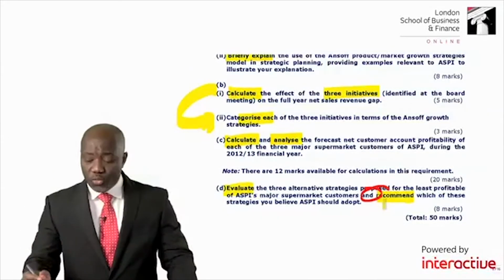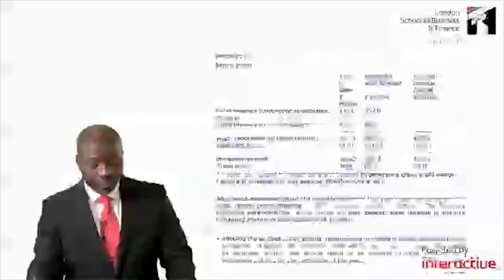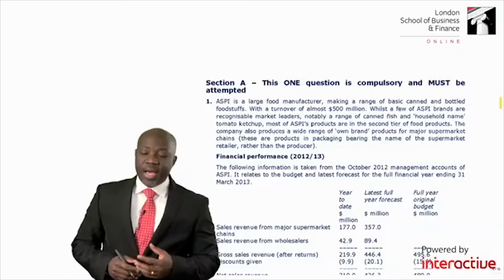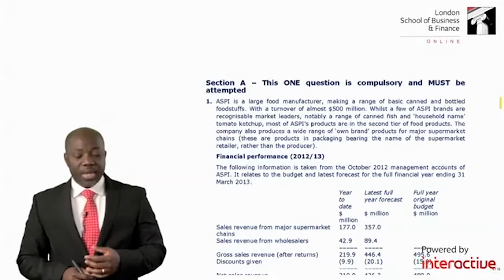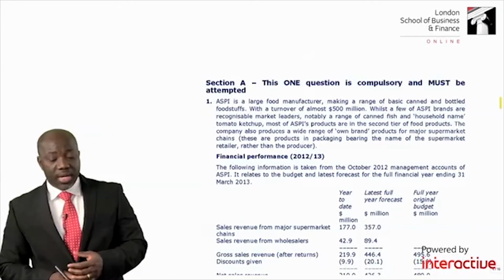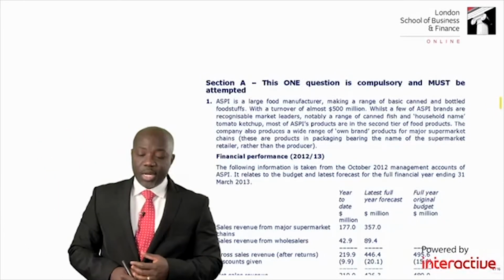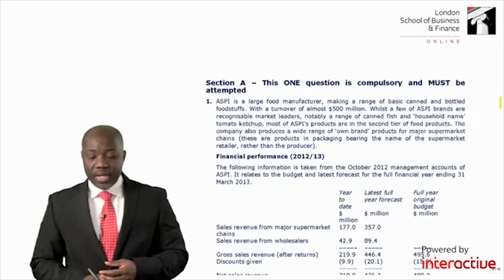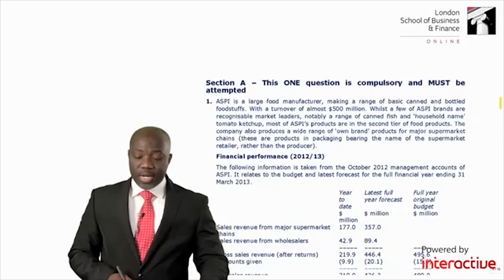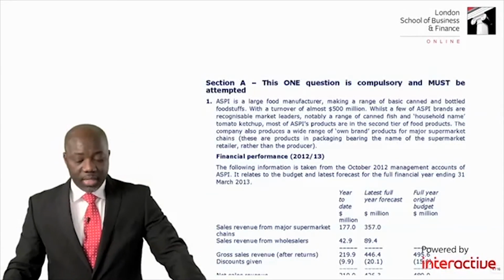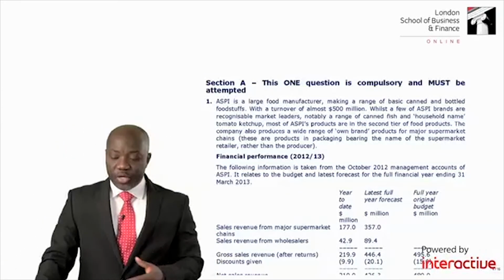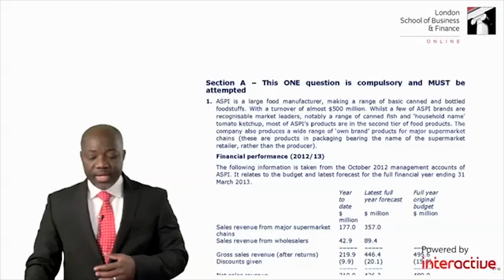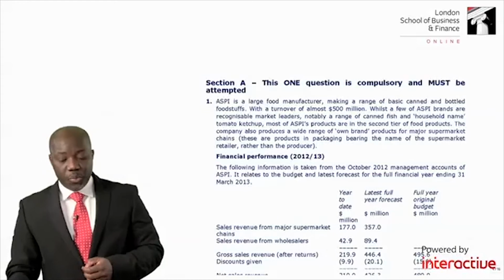Now, class, let's read the scenario now. Here I've been told that ASPI is a large food manufacturer making a range of basic canned and bottled foodstuff with a turnover of almost 500 million. Whilst a few of ASPI's brands are recognizable market leaders, notably a range of canned fish and household name tomato ketchup, most of ASPI's products are in the 2nd tier of food products.